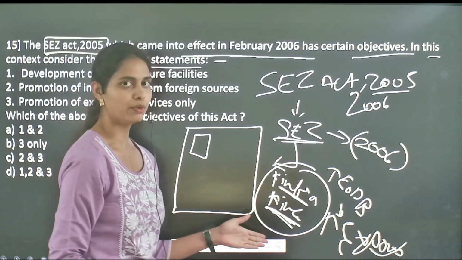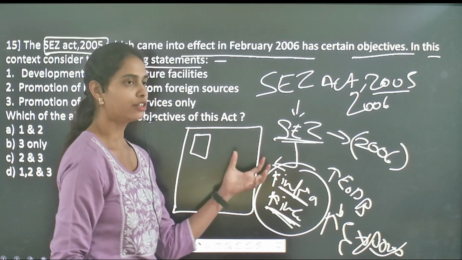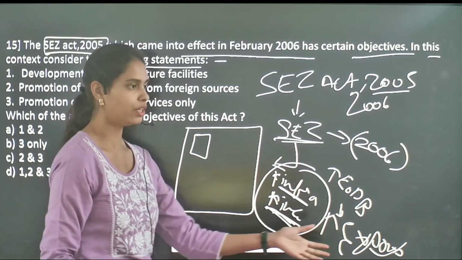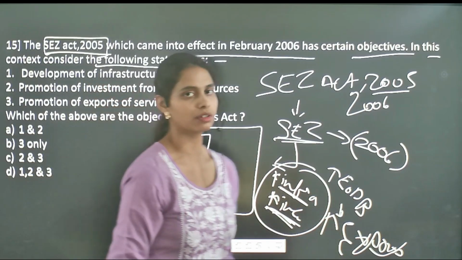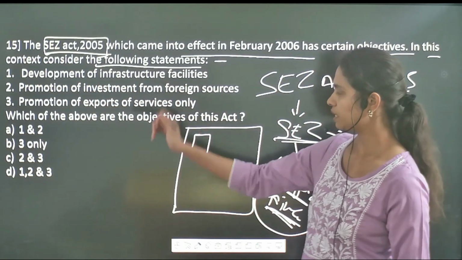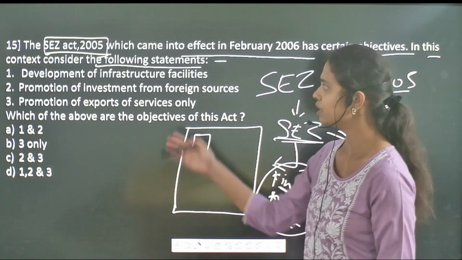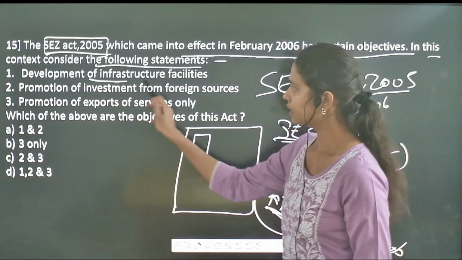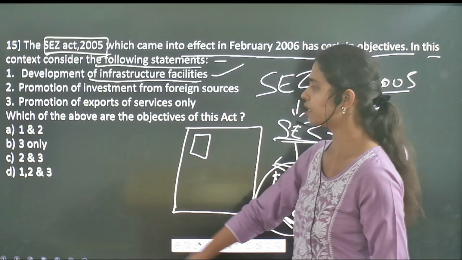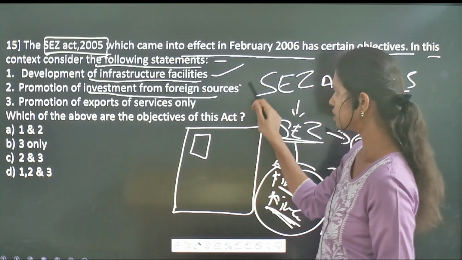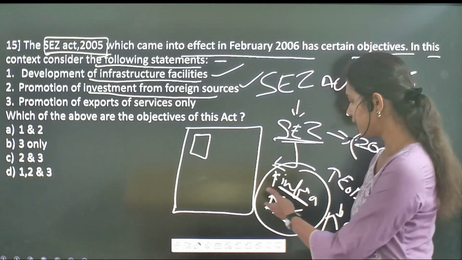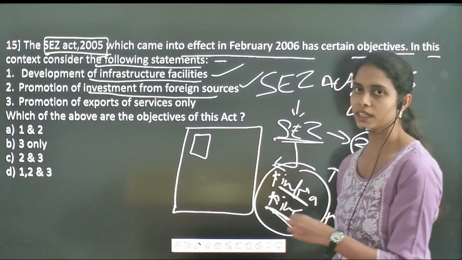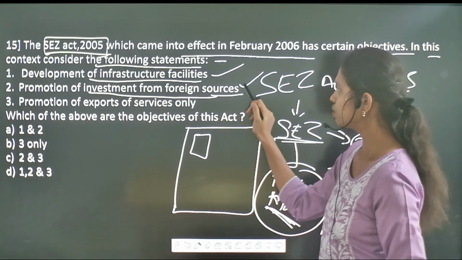In order to improve the incentives and infrastructure, it likes to attract investments in these regions. And in improving the ease of doing business, it likes to improve the exports of different goods and services. That is what special economic zones are about, and these are the different statements given regarding them. Development of infrastructure facilities is directly a correct one. Promotion of investment from foreign sources is also a correct statement, because the government provides different tax incentives in order to attract investment from foreign sources. So 2 is also a correct statement.